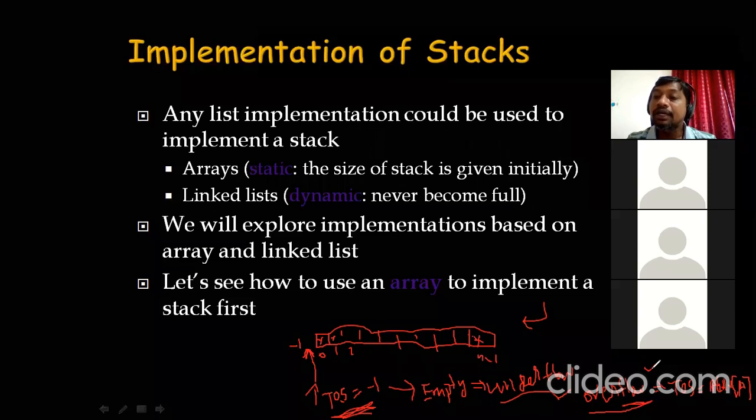Like after inserting 5 elements, say 3, 4 and 5 elements, your top of the stack now points to the 5th element. After deleting this element, your top of the stack will be decremented so that it points to the 4th element.